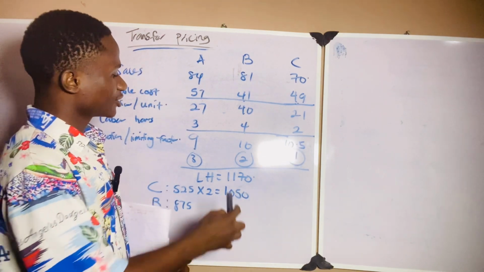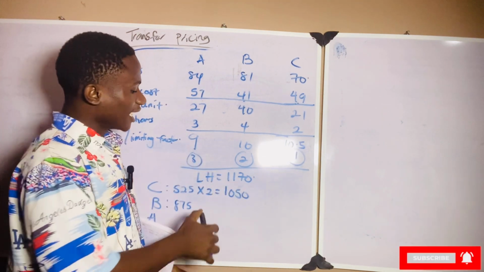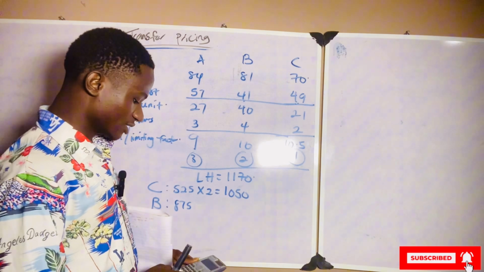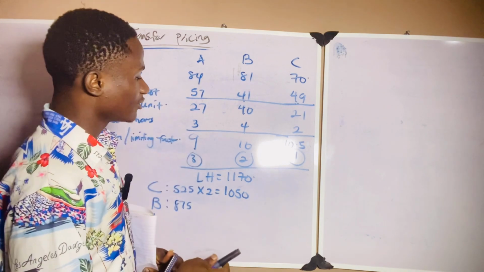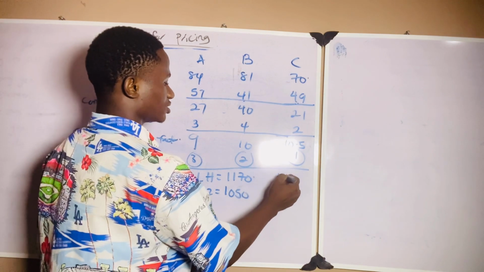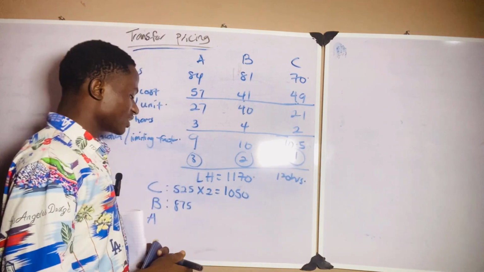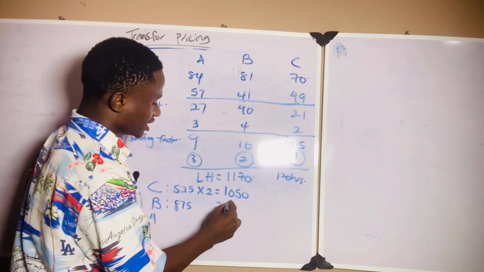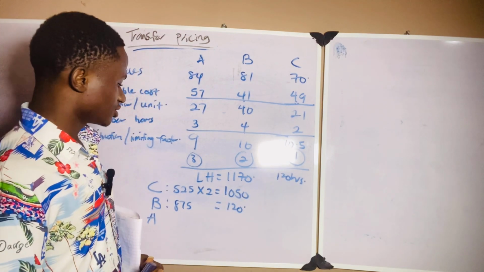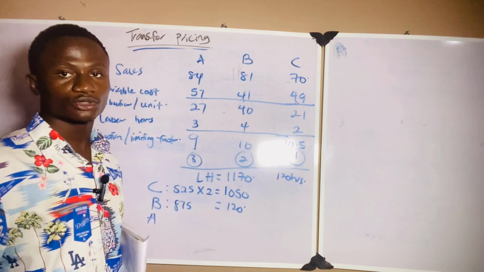So out of 1,170 hours, I have used 1,050 hours. 1,170 minus 1,050, I have 120 hours left after producing product C. Now, I have to use the 120 hours to produce product B.